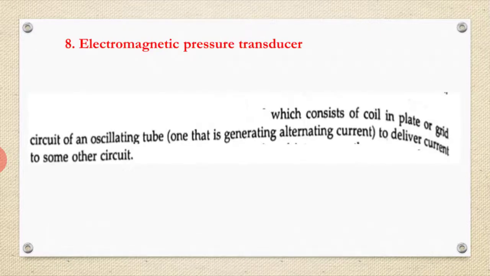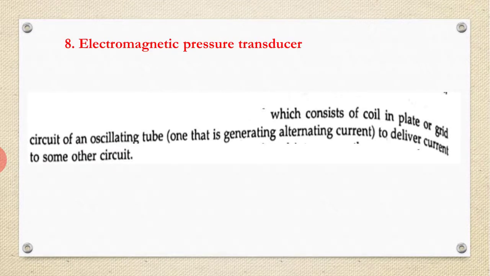Okay, the last one is the electromagnetic pressure transducer. Here electromagnets establish the force used for measuring the force applied, which is obtained by pressure bellows.